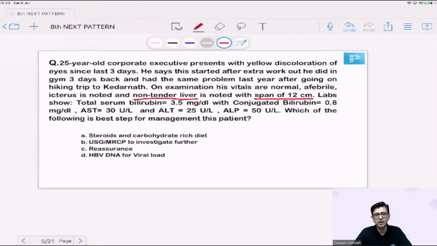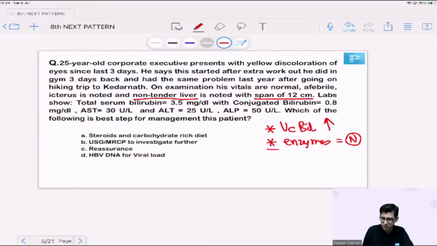Let's look at what the LFT is telling me. LFT is telling me that the serum bilirubin total of the patient is 3.5. That explains the jaundice component. Conjugated is only 0.8. So that means the remaining is mainly unconjugated hyperbilirubinemia. So the interpretation is that first thing, in this chap, there is an unconjugated hyperbilirubinemia occurring. As far as SGOT, SGPT and alkaline phosphatase are concerned, the liver enzymes of the patient are fairly decent and they are in double digits only, in that too, below 50s most of the time. Liver enzymes of the patient are perfectly normal. So I need to understand what liver disease he is talking about.